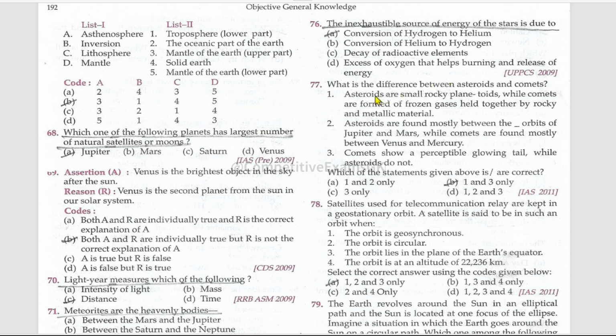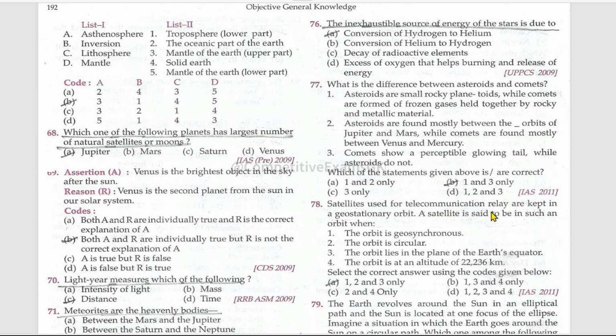What is the difference between asteroids and comets? Asteroids are small rocky planetoids, while comets are formed of frozen gases held together by rocky and metallic material. Asteroids are found mostly between the orbits of Jupiter and Mars, while comets are found mostly between Venus and Mercury. No, this is false. Comets show an perceptible glowing tail, while asteroids do not. This is true. First and third are correct options.